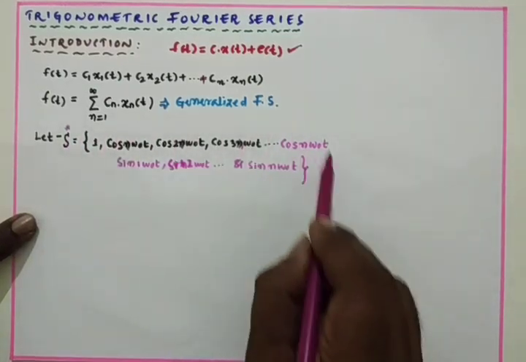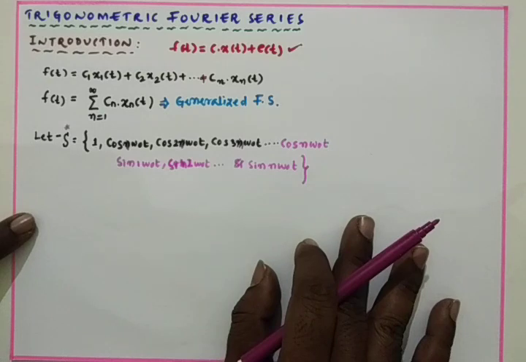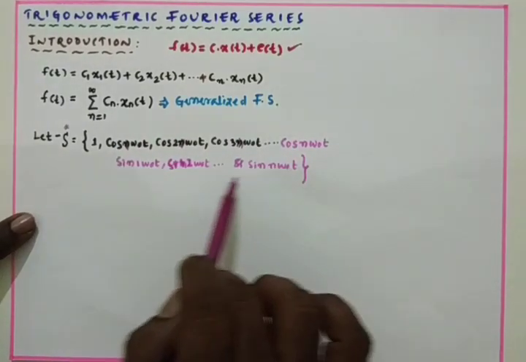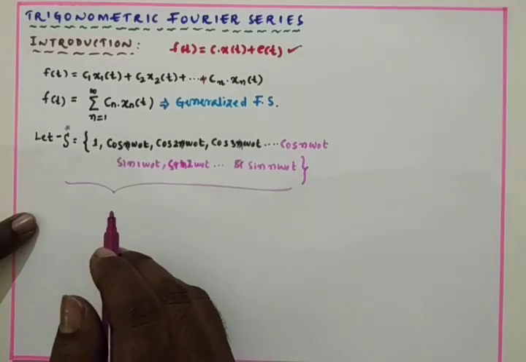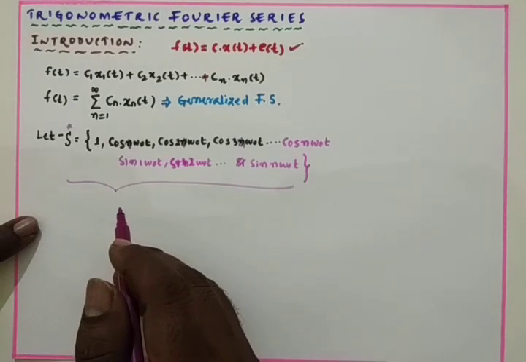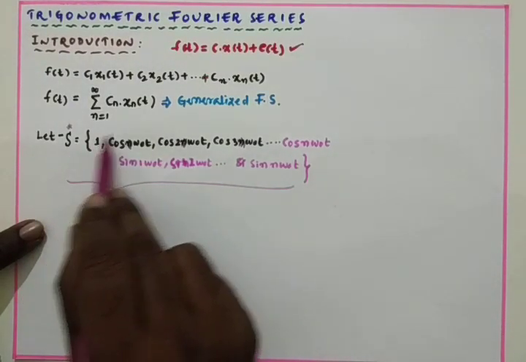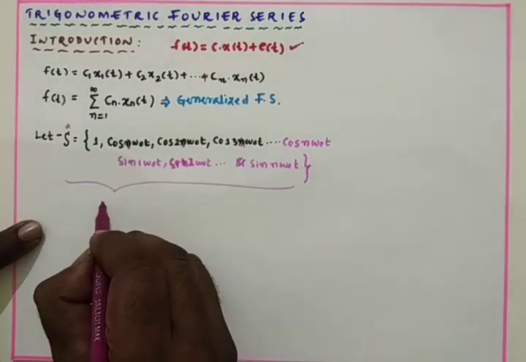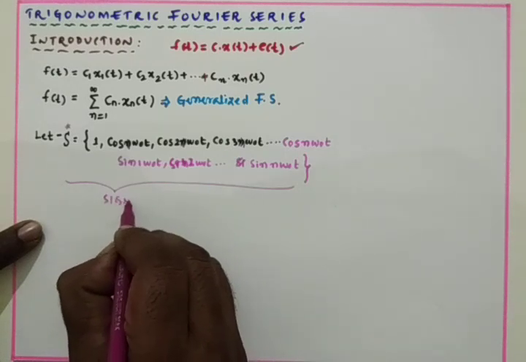In this set, each and every signal is mutually perpendicular to the other signals. That means all the signals are mutually perpendicular to each other, and in that case we call it an orthogonal signal space. In the previous class we have studied that if in the signal set all the signals are mutually perpendicular to each other, we can call it an orthogonal signal space. We can call it a signal space.